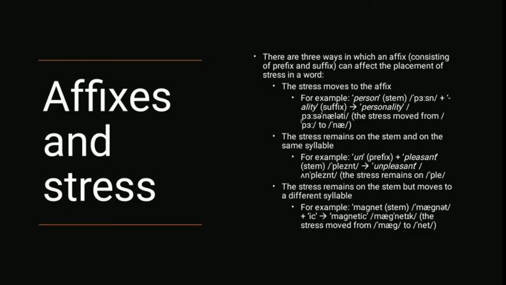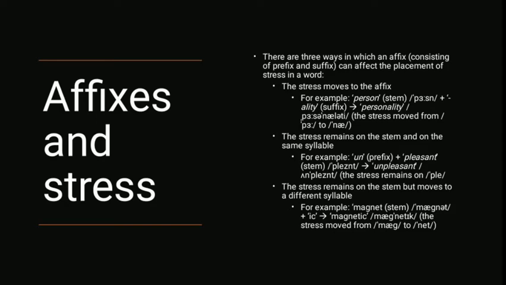For example, in the word magnetic, that comes from a word magnet. The word magnetic berasal dari kata magnet yang mendapat imbuhan ic, dan kemudian menjadi magnetic. Pada kata magnet memiliki primary stress in the first syllable.